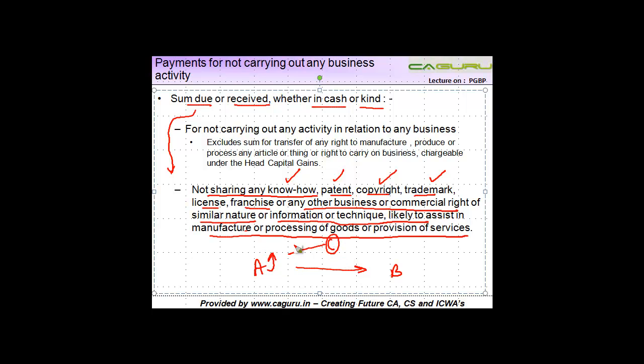So if C comes tomorrow to A and asks him to share this know-how, A says no, I will not do it. If A has some copyright, and C comes and says, can I use these? A will say no. Why? Because B has entered into an agreement with A for not sharing any of these. So whatever payment B makes to A to ensure that he does not share any of these know-hows, etc., is going to be charged to tax under head PGBP. So that is what we had in respect of payments for not carrying out any business activity. Let us now move on to the next slide.